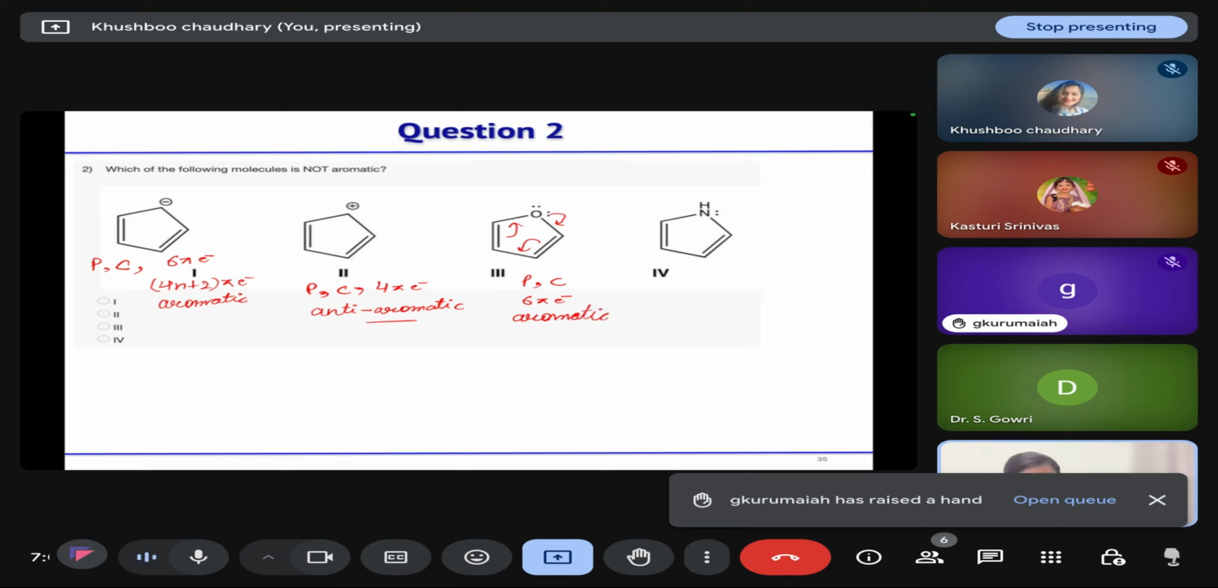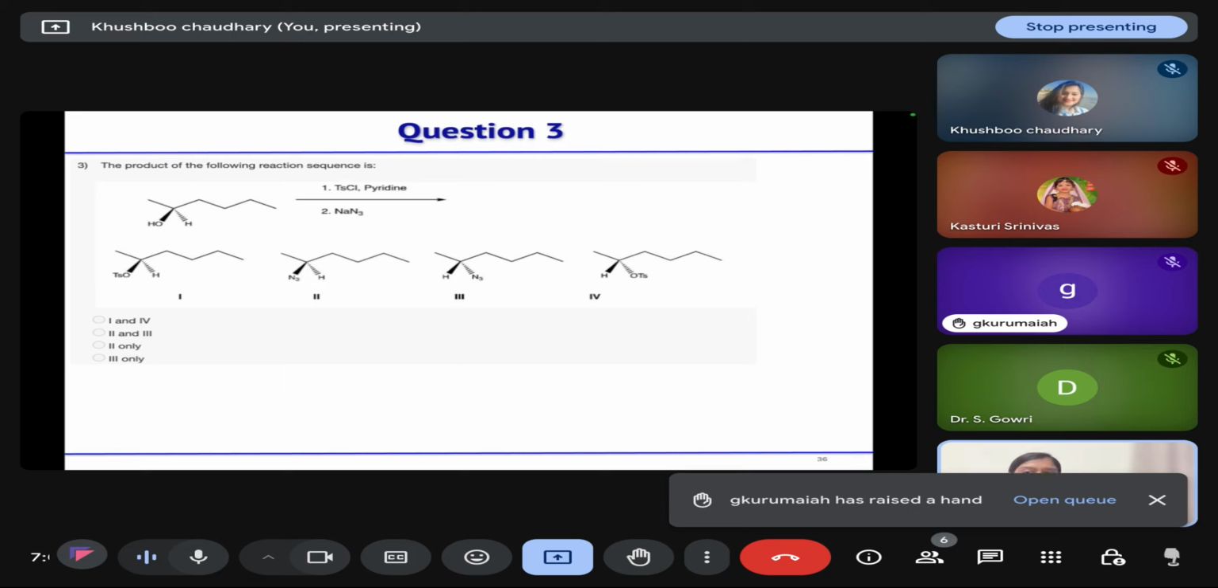And in the last one, in the case of pyrrole, there are also 6 pi electrons. It is planar, it is conjugated. So this is also aromatic. So which one is not aromatic? Option 2. Clear?